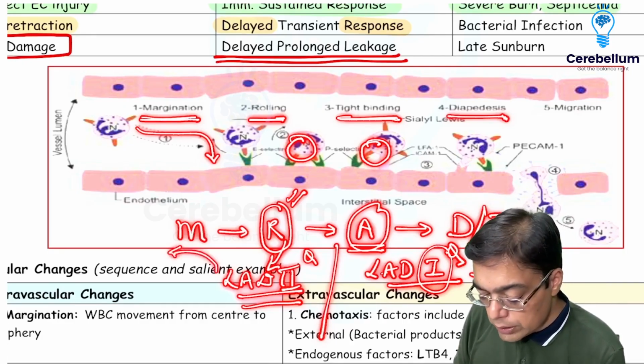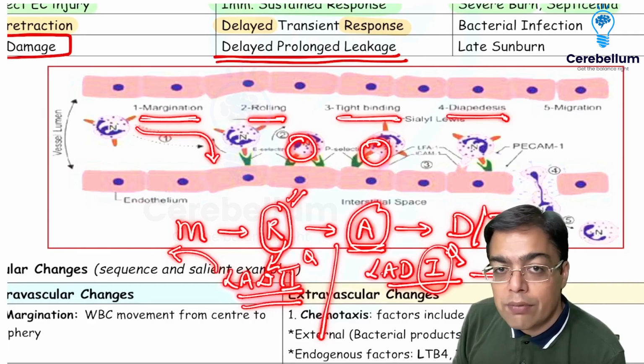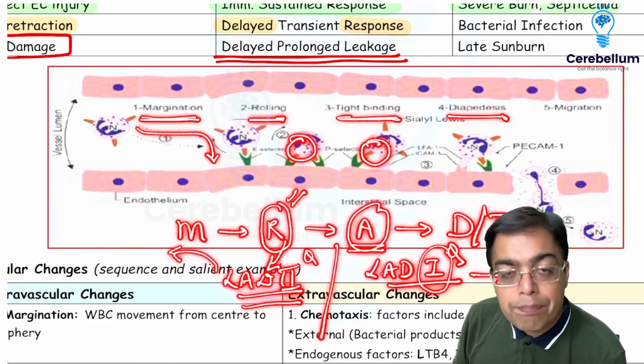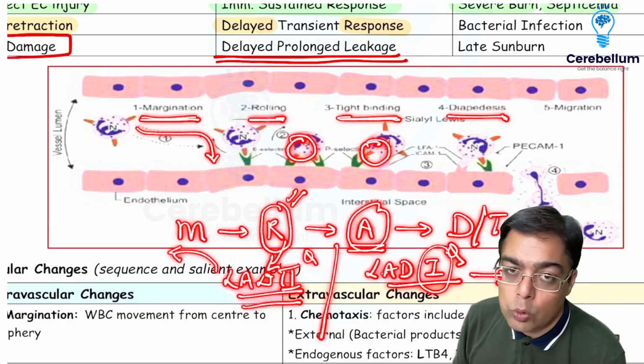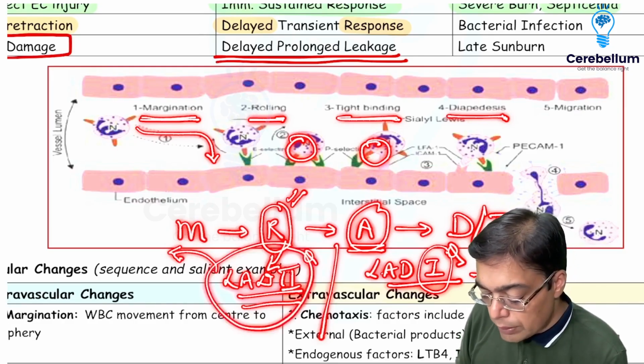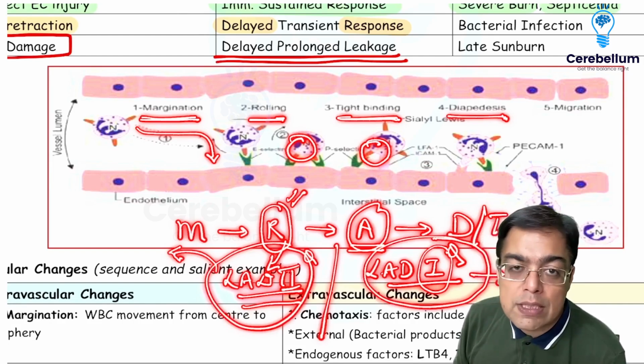If we are talking about the clinical picture of a patient suffering from LAD second, that was incidentally given as one of the FMG exam questions, patients would be having recurrent infections. They would be having the presence of a short stature and they will be having a very, very rare blood group that's given the name of Bombay blood group, right? So that's what we need to remember so far as intravascular cellular changes and the sequence of events is concerned.